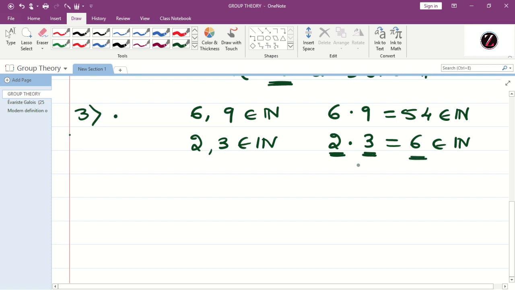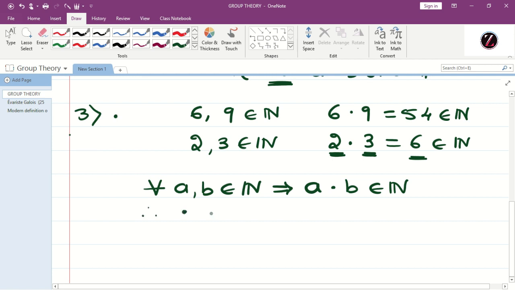If you multiply any two natural numbers, we don't get 0, we don't get negatives. Therefore, for all a, b belongs to N implies a dot b belongs to N. Therefore, multiplication is a binary operation on N.